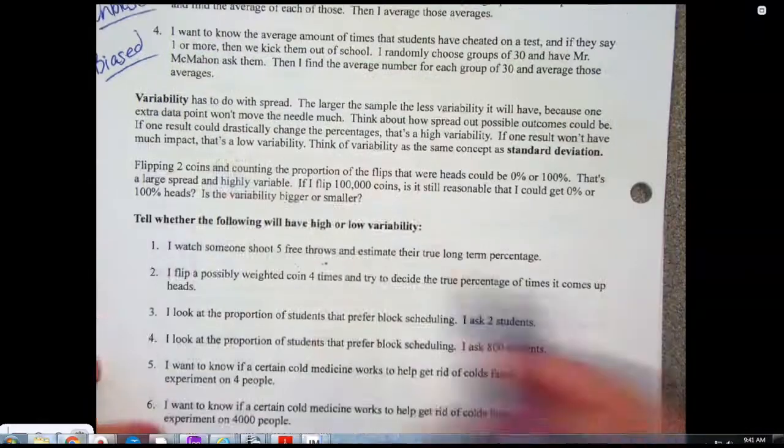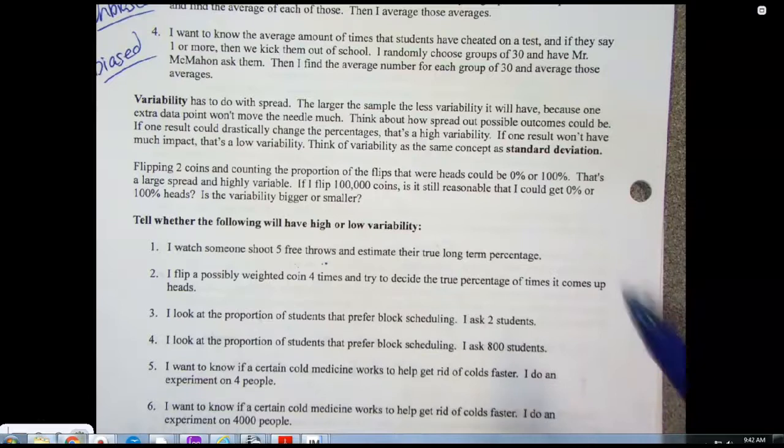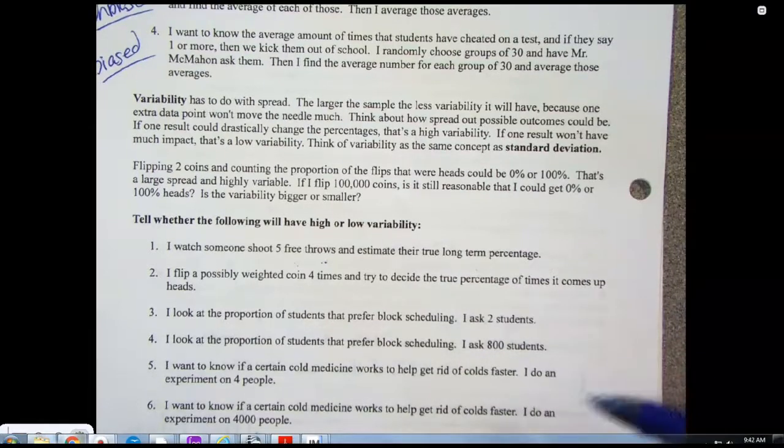Okay. Variability has to do with how spread out it is. So variability you can think about like standard deviation. One way to think about this: if I had like 800 data points, the average IQ of 800 people, and I put another person into that, now I have 801. What's going to happen to the average? It's barely going to move, right?